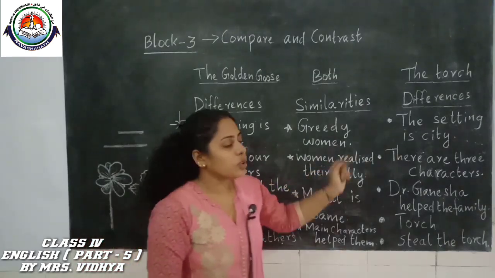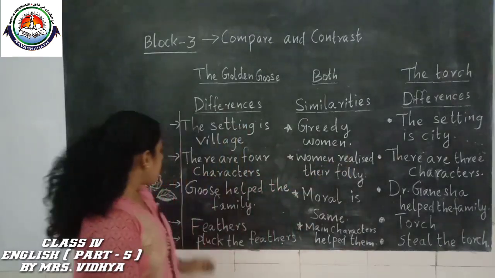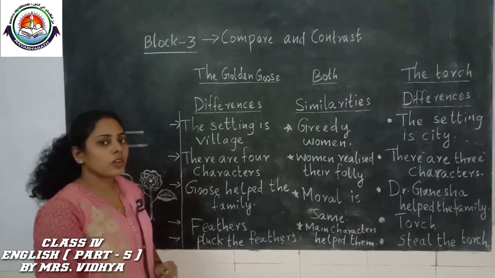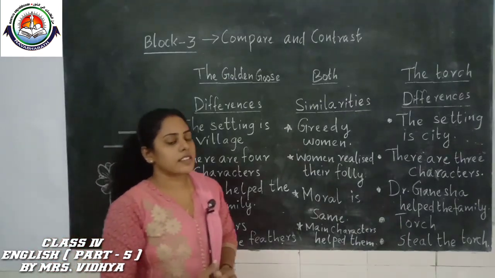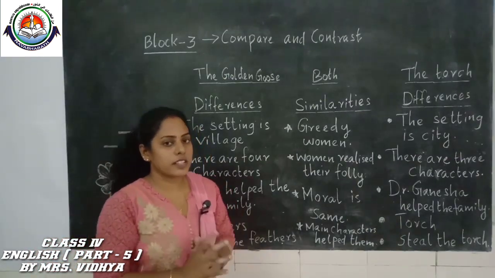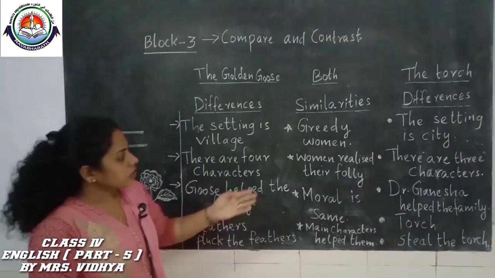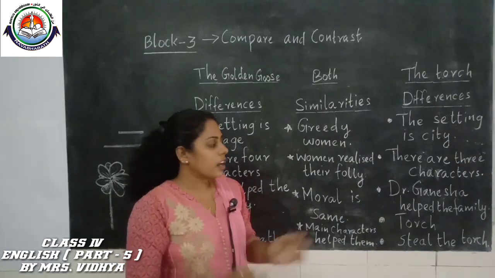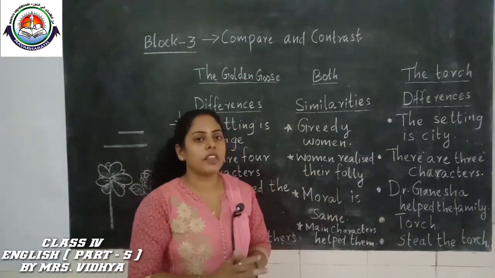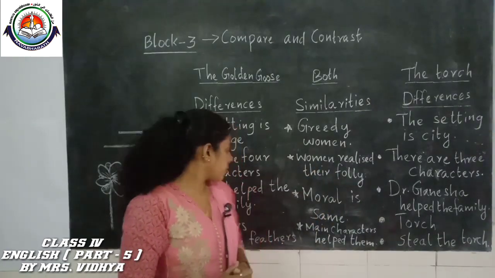So there are three characters. Who helped the family in The Golden Goose? Yes, it is the goose itself. The goose helped the family. Who helped the family in The Torch? Dr. Ganesha helped the family.